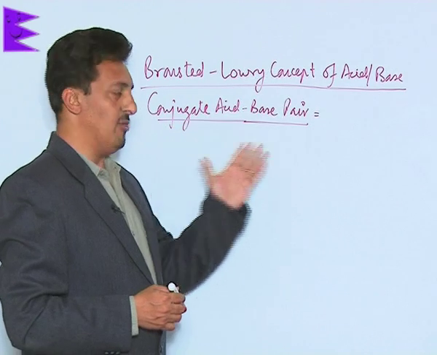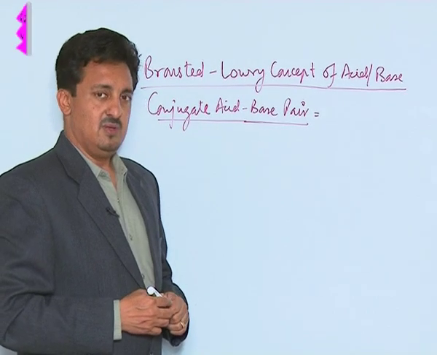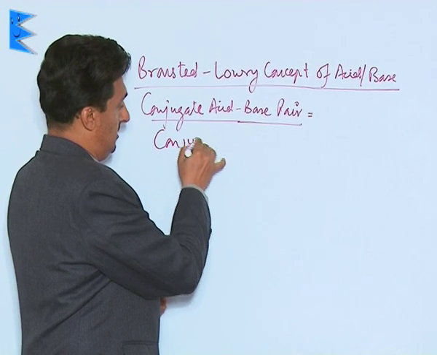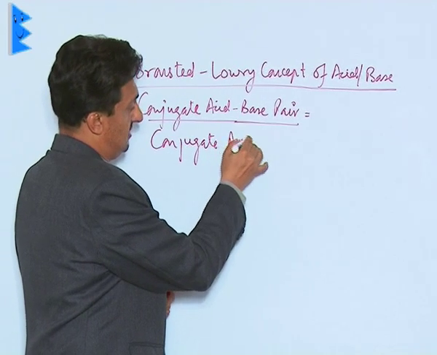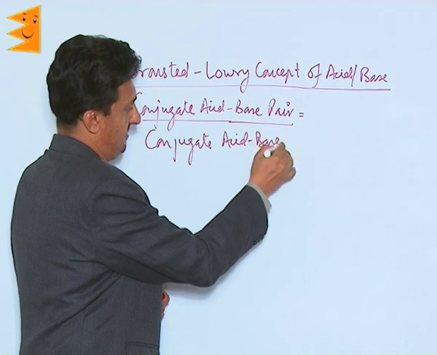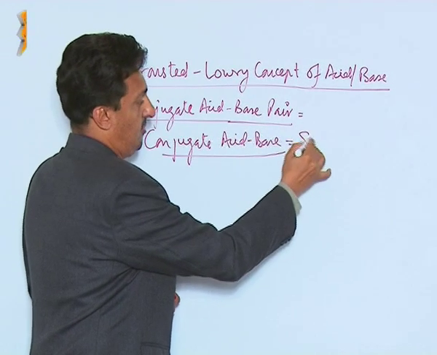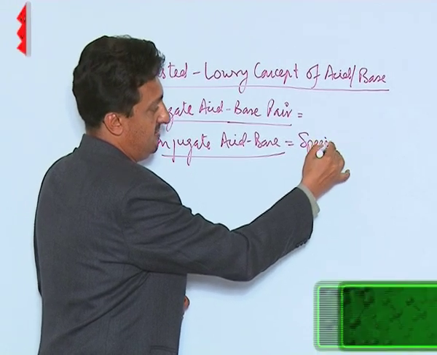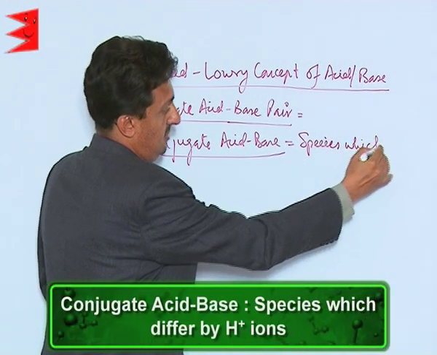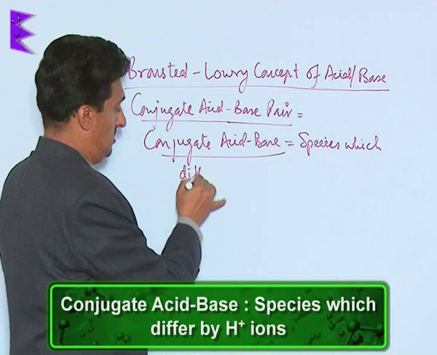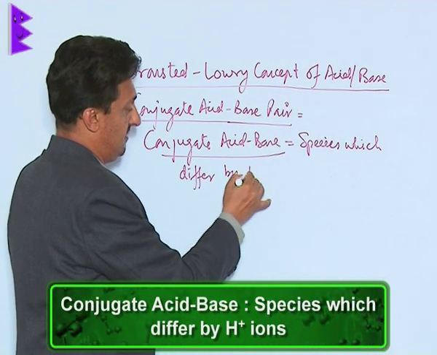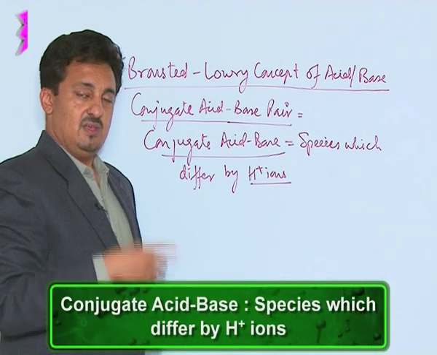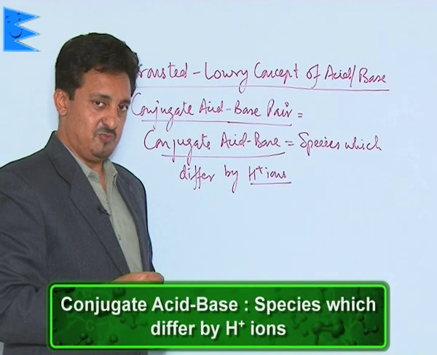What exactly is this conjugate acid-base pair? For this, you first need to understand what exactly a conjugate acid-base is. Now, a conjugate acid and base are species which differ by H plus ions. There is only a difference of H plus ions between the two species.